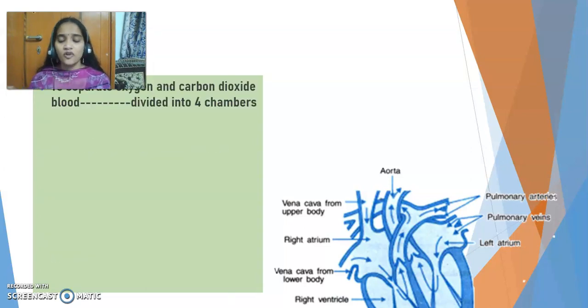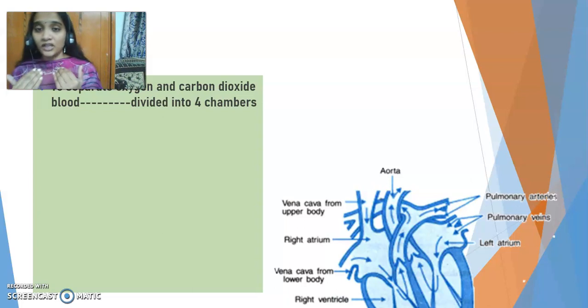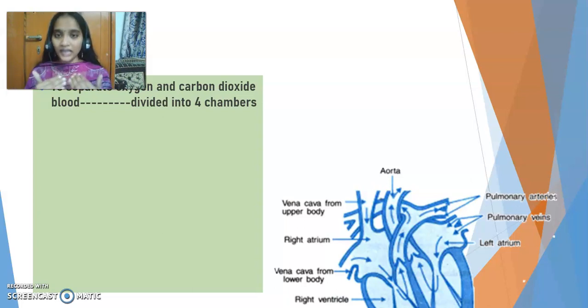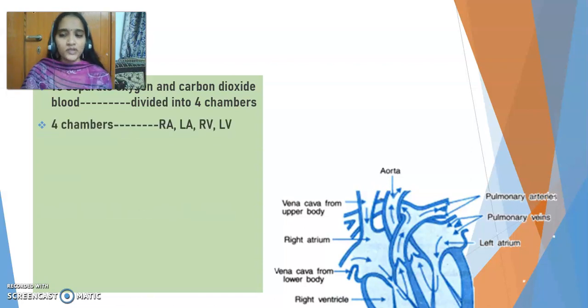Now in humans or in mammals, we have blood which carries oxygen, and we have blood which carries carbon dioxide. You remember that while breathing we take oxygen and while exhaling we release carbon dioxide. Now we can't mix the blood having oxygen with the blood having carbon dioxide. So in order to separate the oxygen blood from the carbon dioxide blood, we have 4 chambers in case of mammals. So the heart, our pump, has 4 chambers in case of mammals. So let's see what those are.